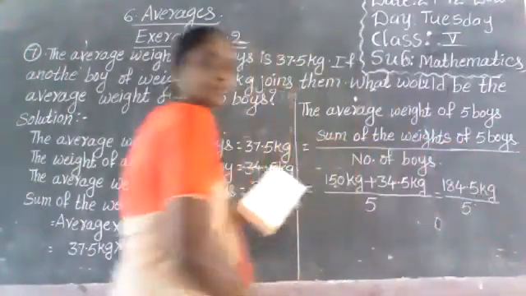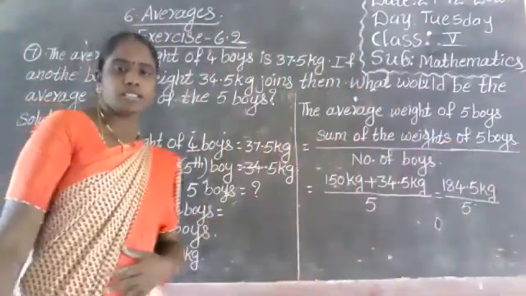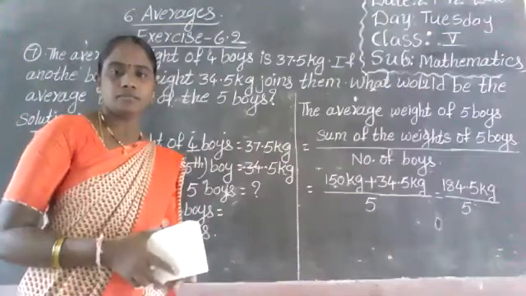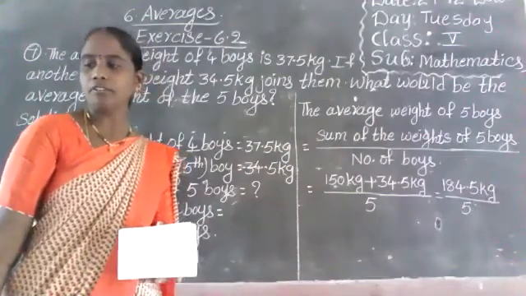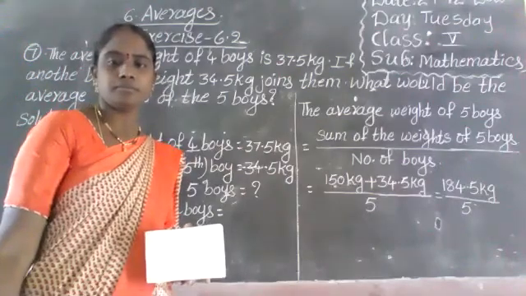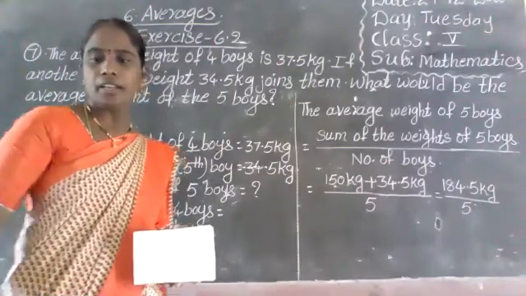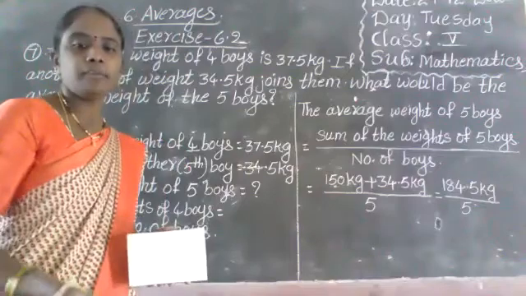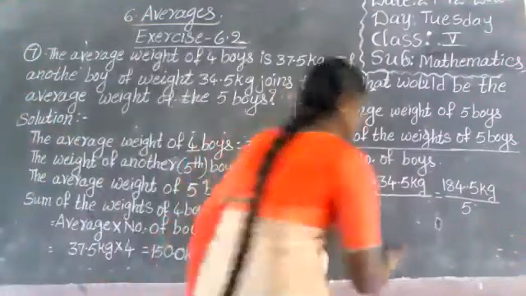Do the division and say the answer. 184.5 divided by 5. Say anyone. Shall I do it?